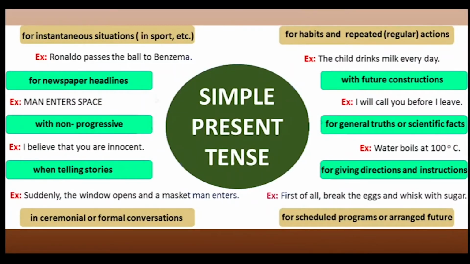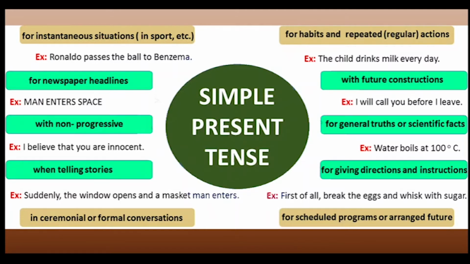So we should also know where we use the simple present tense. We use the simple present tense for instantaneous situations. That means at present, suddenly, instantly. Ronaldo passes the ball to Benzema. For newspaper headlines: man enters space. With non-progressive, that means when you cannot use the continuous tense, that is, I believe that you are innocent. When telling stories: suddenly the window opens and a masked man enters. Also, we use it in ceremonial or formal conversations.